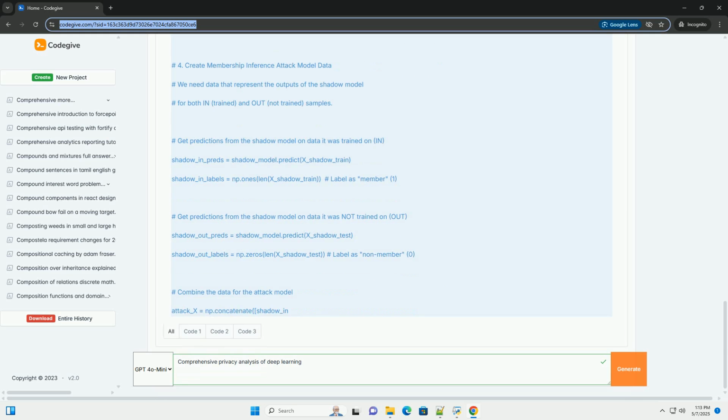6. Conclusion. Privacy in deep learning is a complex and multifaceted challenge. By understanding the different types of privacy attacks and implementing appropriate defense mechanisms, you can significantly reduce the risk of privacy breaches and build more trustworthy and ethical AI/ML systems. Remember that a layered approach, combining multiple privacy-enhancing techniques, is often the most effective strategy. Continuous monitoring, adaptation, and a commitment to ethical data practices are essential for navigating the evolving privacy landscape.